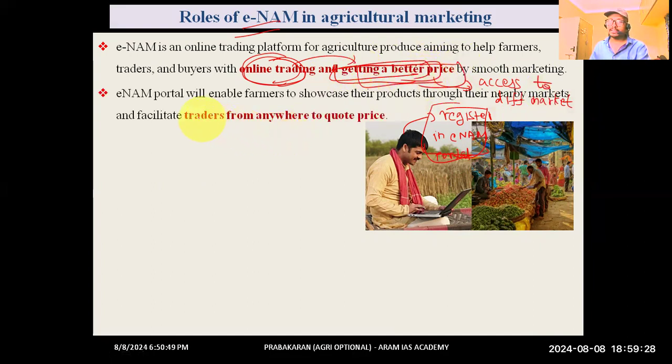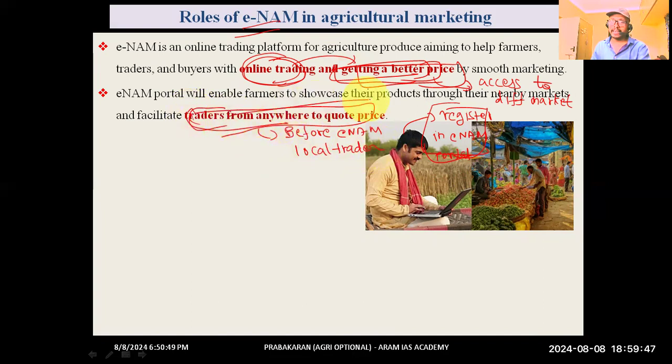So point number two is that traders from anywhere can quote the price. Earlier, before ENAM, only the local trader could purchase it. But after ENAM, traders from anywhere throughout the country can quote their price.